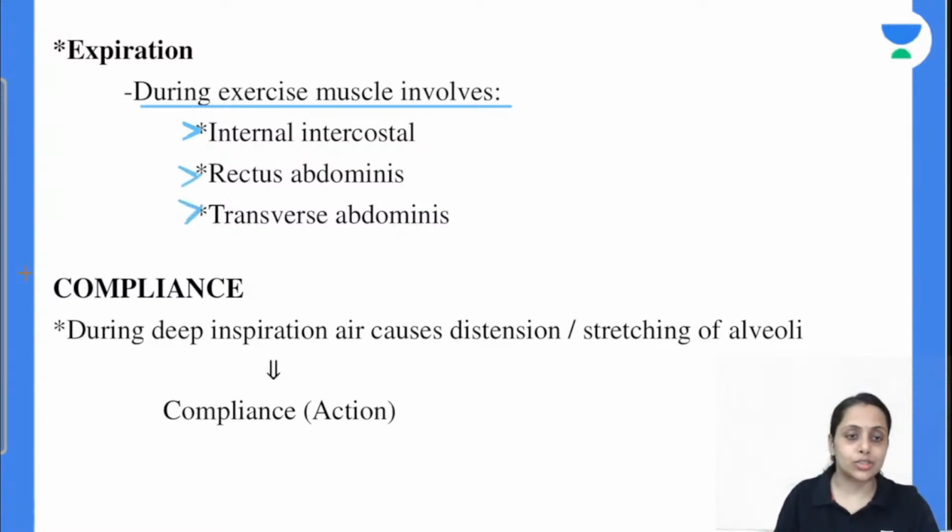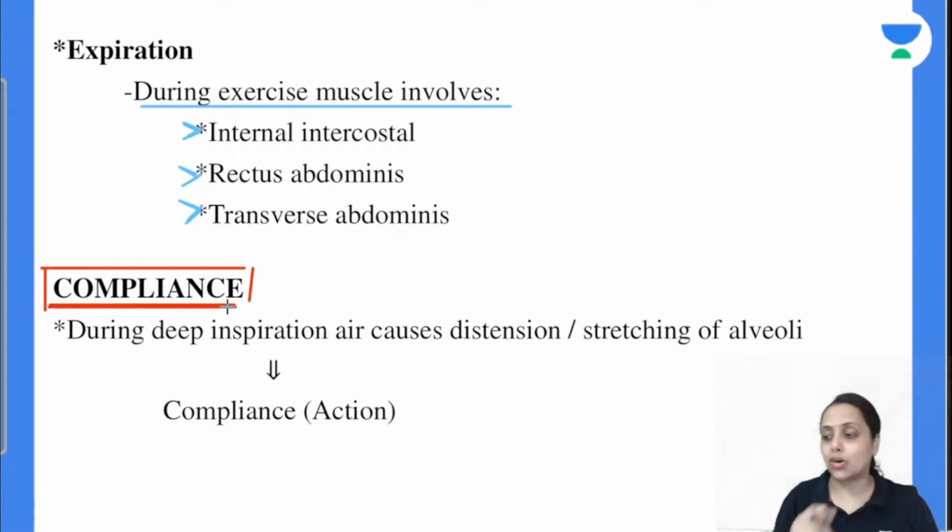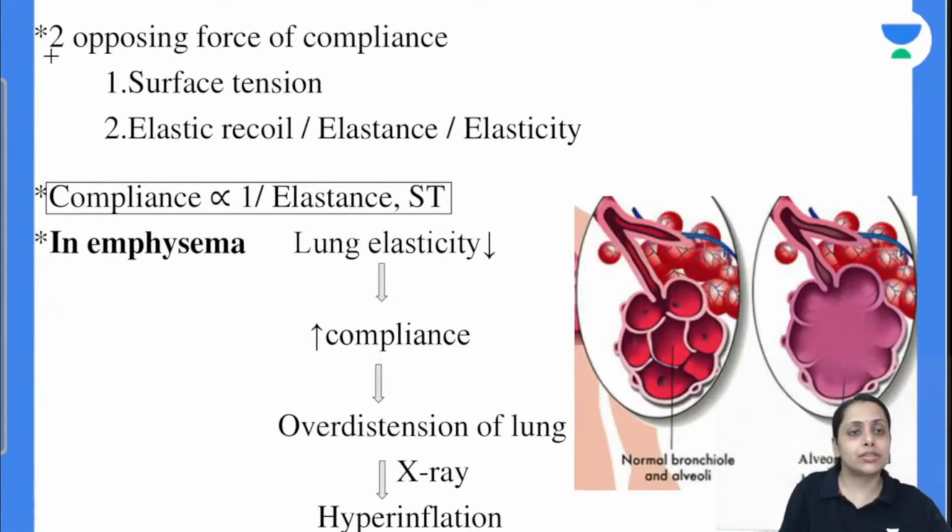Now coming to the next topic, that is compliance. जिस पे काफी सारे questions आते हैं. What is compliance? First of all, what is compliance? The stretching or distension ability of our lung alveoli is known as compliance. ठीक है, इसको देख second point आ जाते हैं. What are the opposing forces for this compliance?